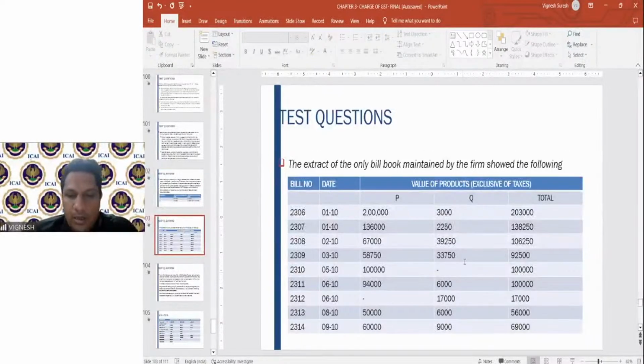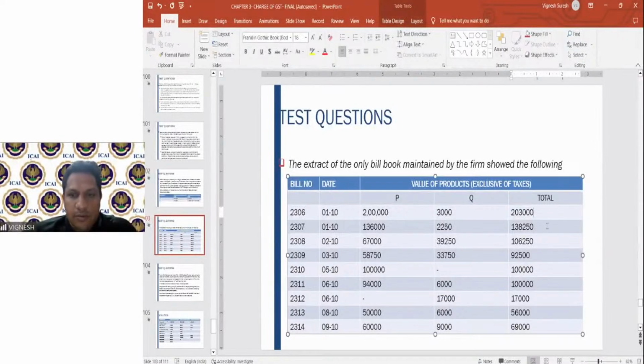Now go here. Here what is happening? 2 lakhs 3,000, total is 2 lakh 3,000, 1 lakh 38,250, 1 lakh 6,250, 92,500.